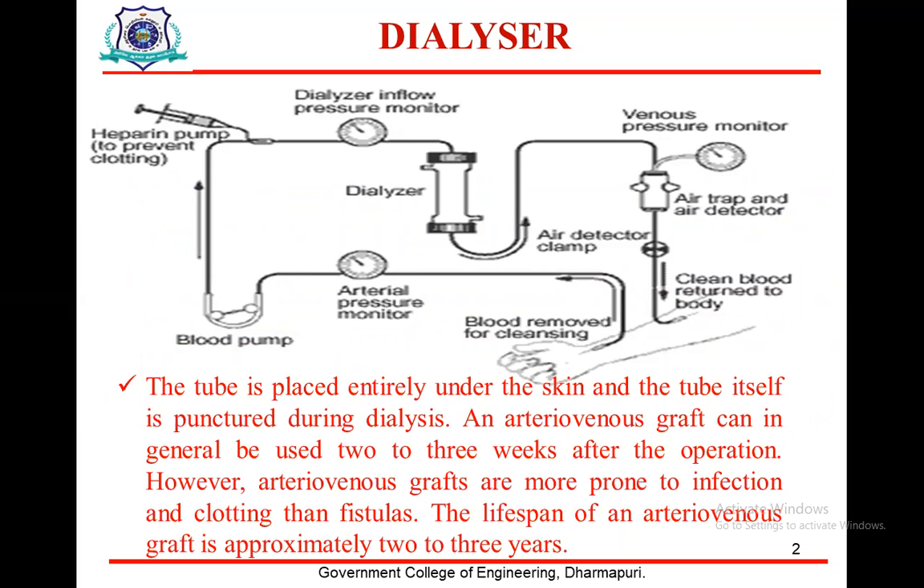An arteriovenous graft can, in general, be used 2 or 3 weeks after the procedure. However, these grafts are more prone to infection and clotting than fistulas. The lifespan of this one is approximately 2 to 3 years.